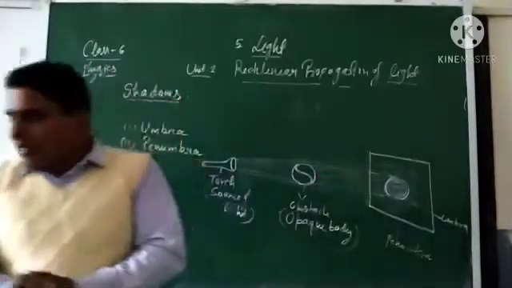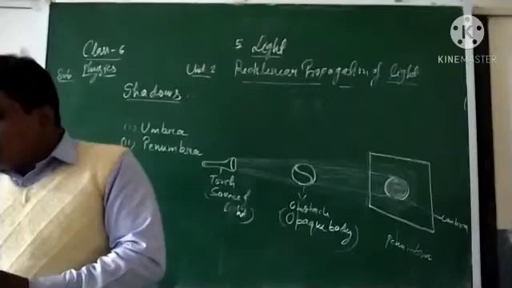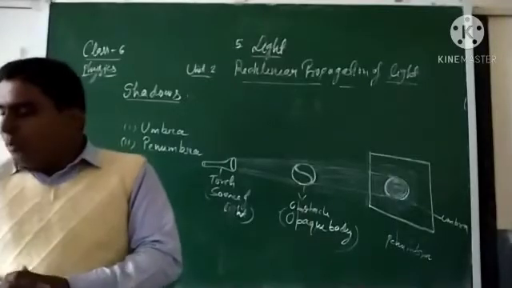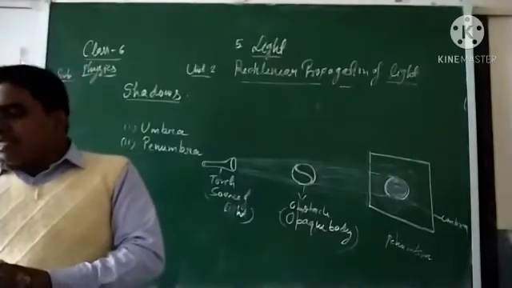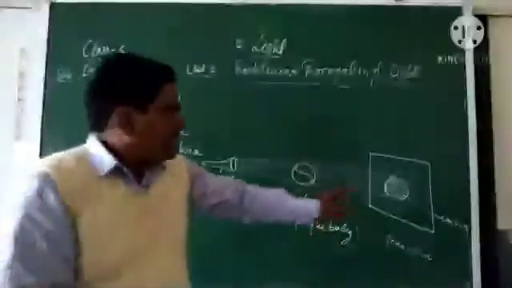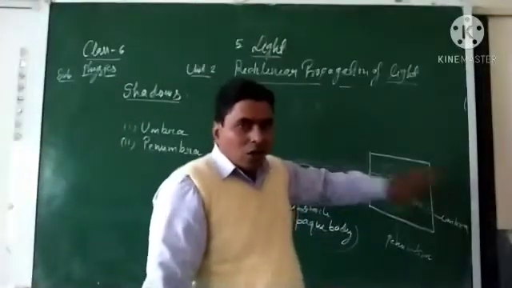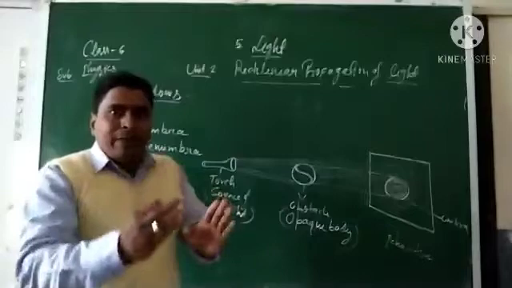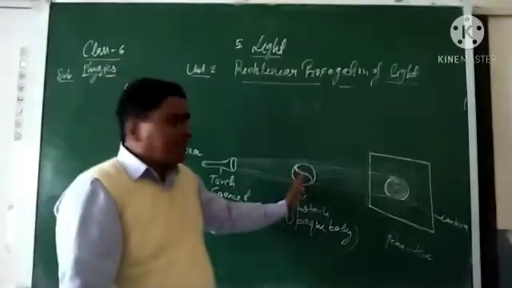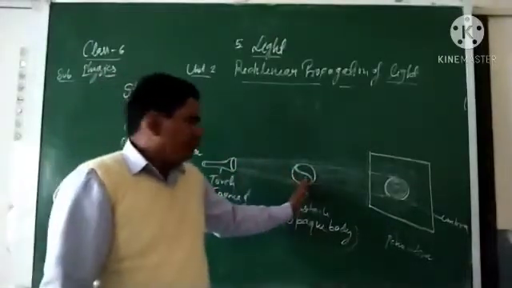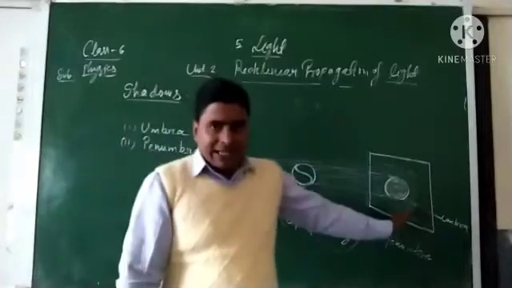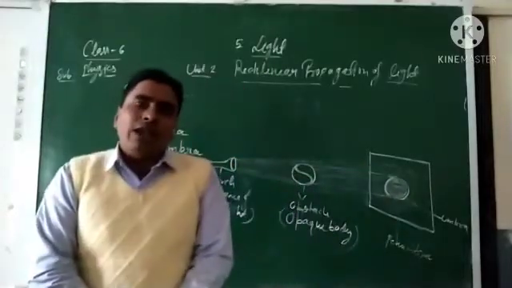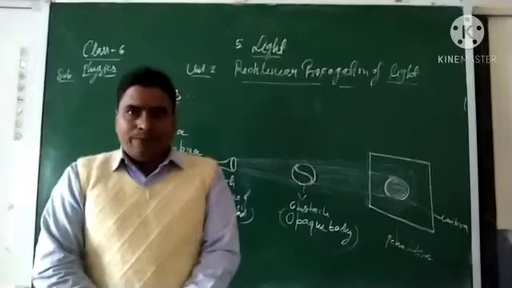The sharpness of the shadow depends upon the size and distance of the light source. The sharpness or quality of the shadow depends upon the distance between the object and the source, and the distance between the opaque body and the screen, where the shadow or dark region is formed.